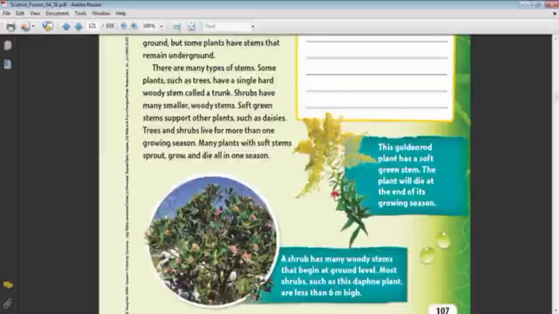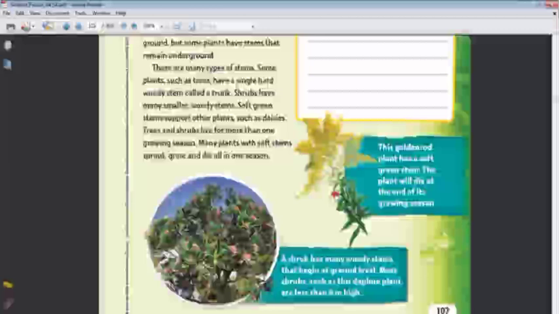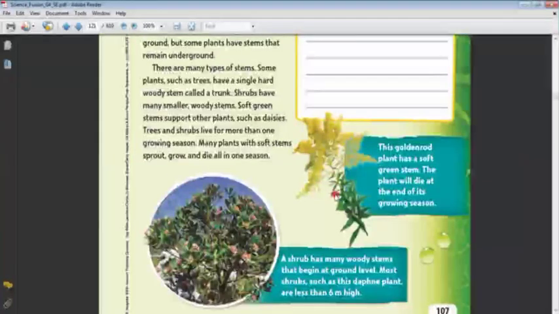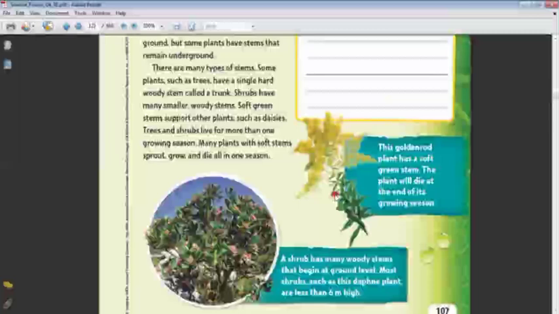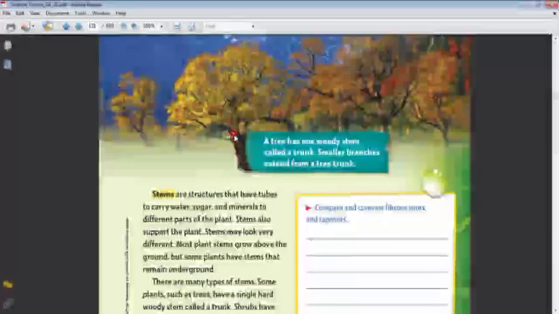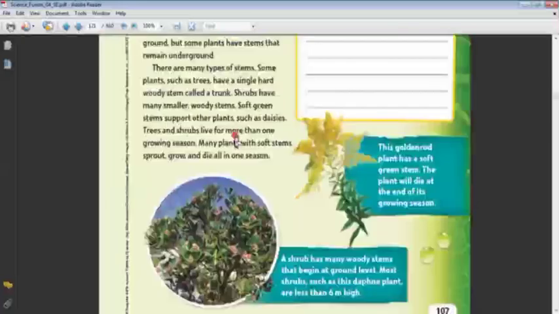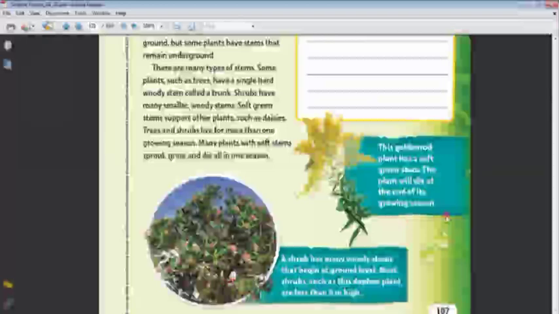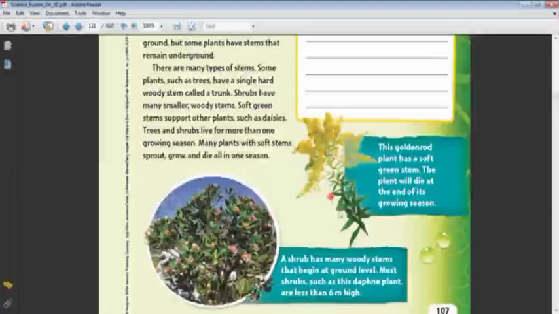Okay, this is the stem. We have some types of stems that grow upward and other types that grow underground. We have three types. The trunk, which is a single hard woody stem, like the one in trees here. The second one is present in shrubs, which have many branches, are smaller, and are also woody, but smaller than the trunk. And then we have the soft green stem, which is soft, small, and green.